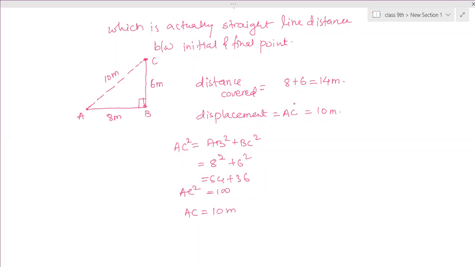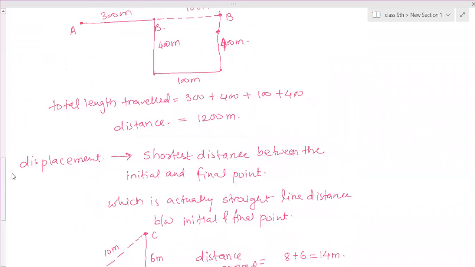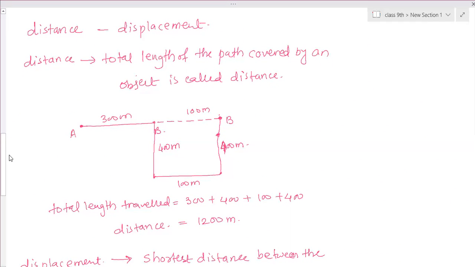That person has changed his position. So that means it is always a straight line distance between the initial and final point. Is it clear? What is distance and displacement? Yes, ma'am. Okay, so write down this first with examples.